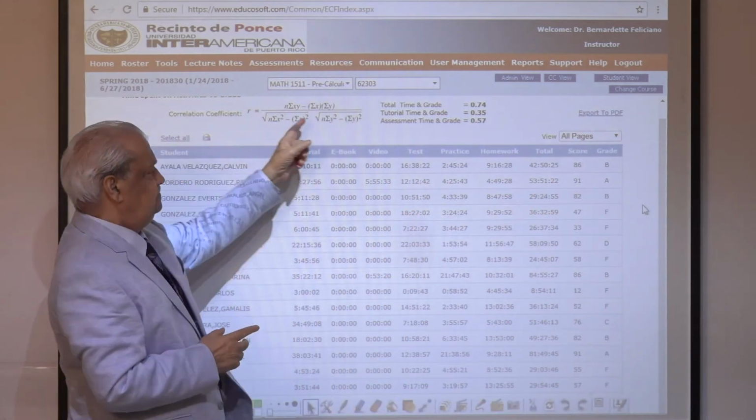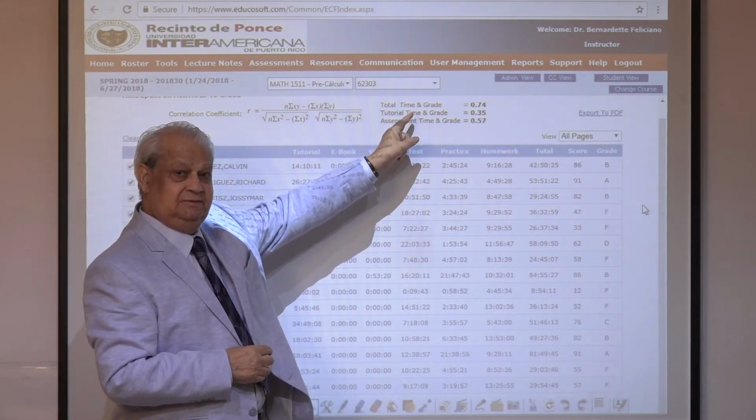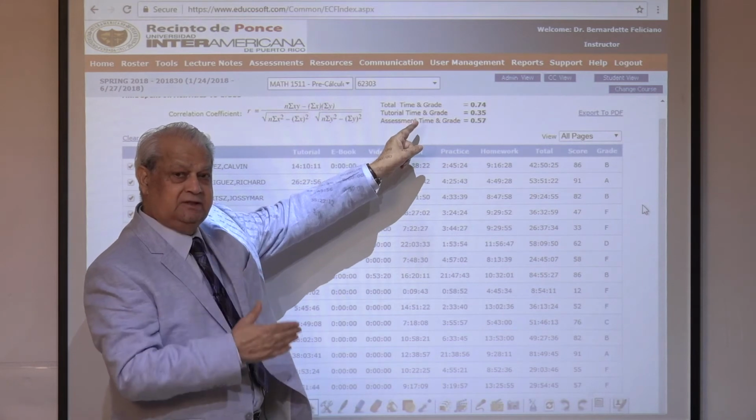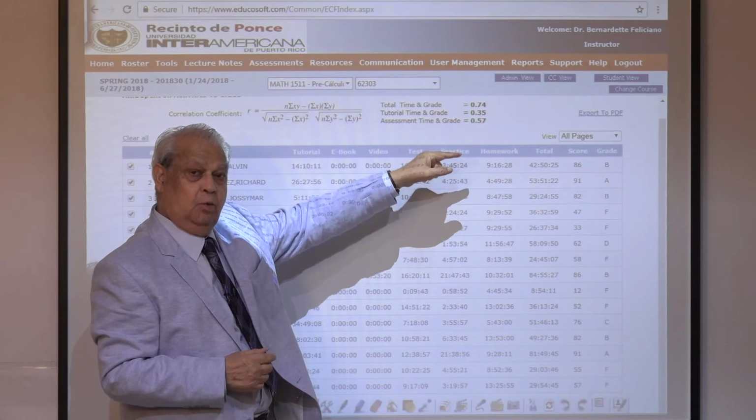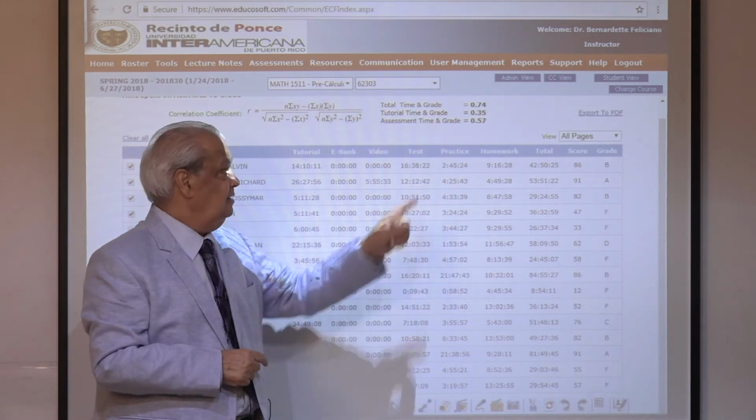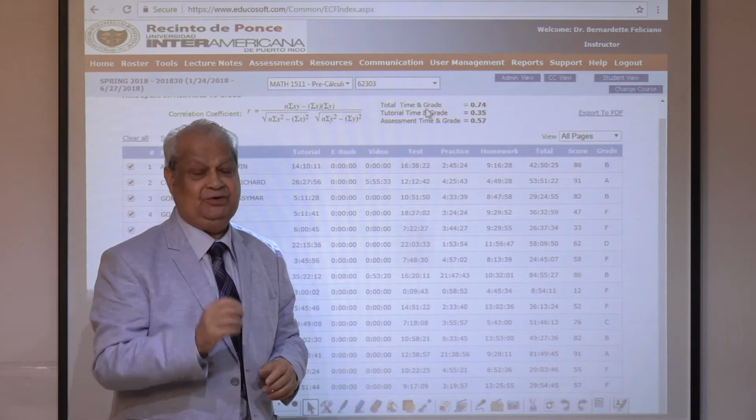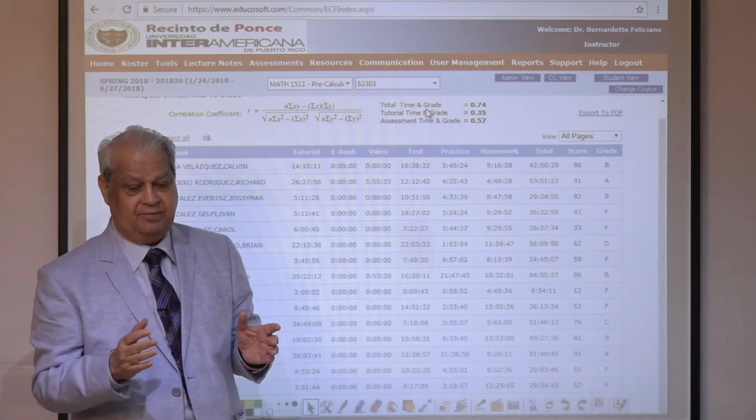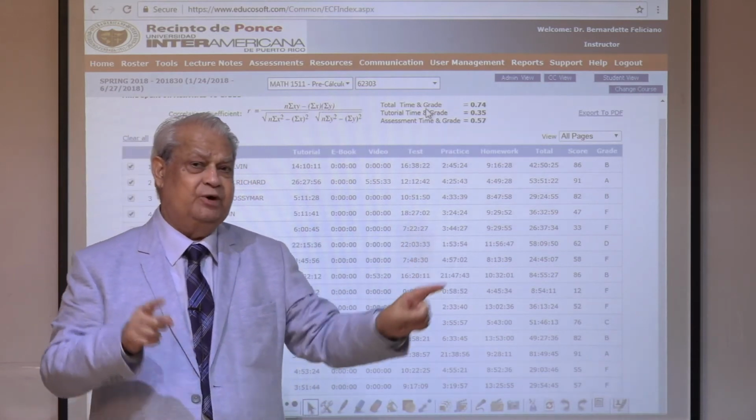Look at the top. Time spent by the student on tutorials, assessment, and so on, and his grade. What is the correlation between that? 0.74. Remember, my friends, the value of R varies from -1 to 1.